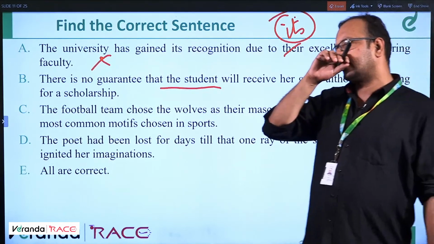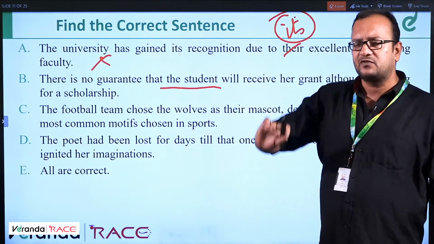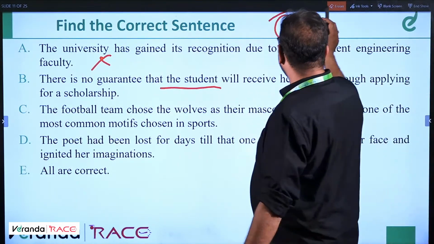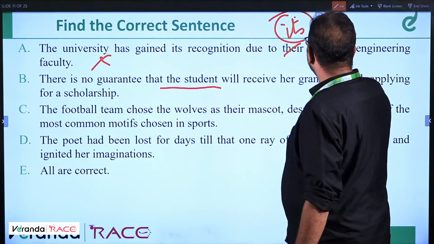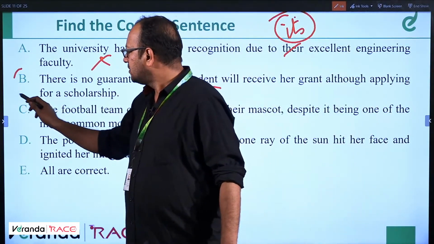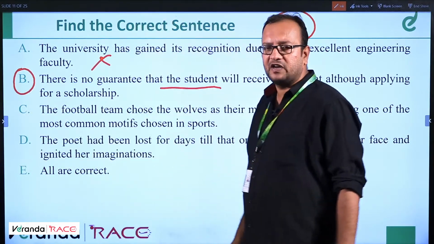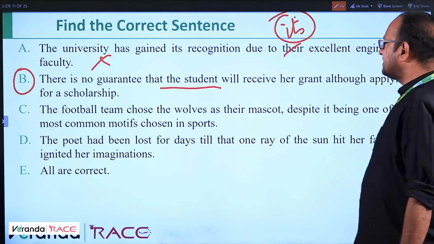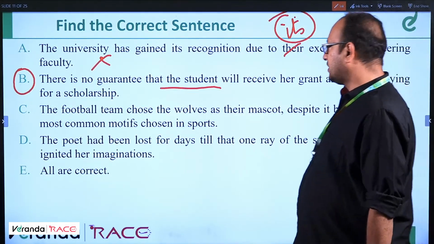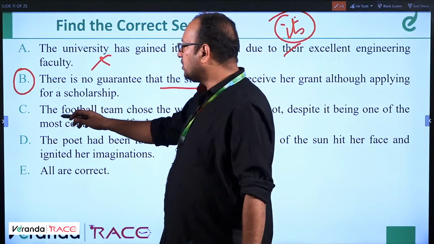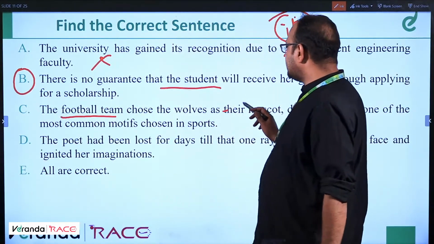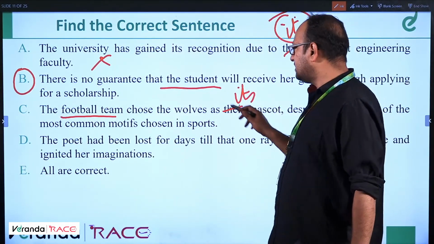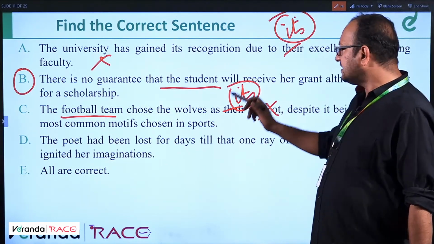Although, let me check. Although she had applied for, let us just keep this as a reserve question, reserve part. Okay. The football team chose the Wolves as their mascot. Okay, this is wrong because football team is singular. So it should be its mascot. So it is incorrect sentence.